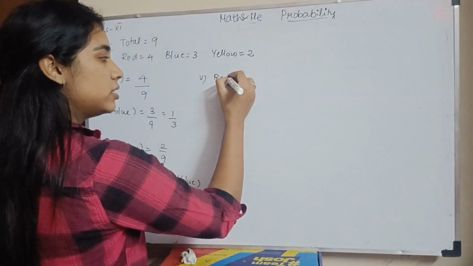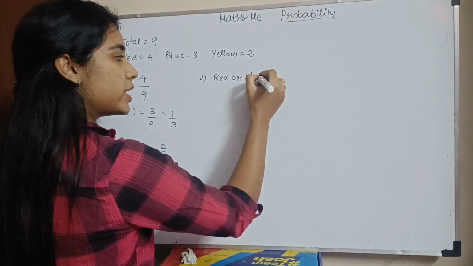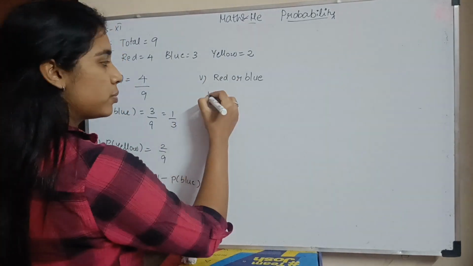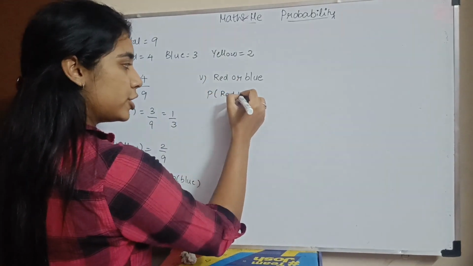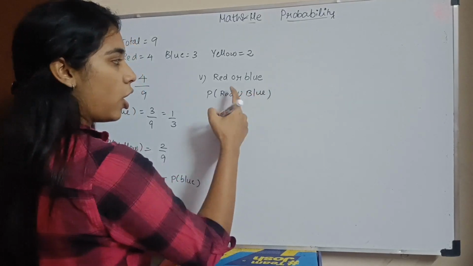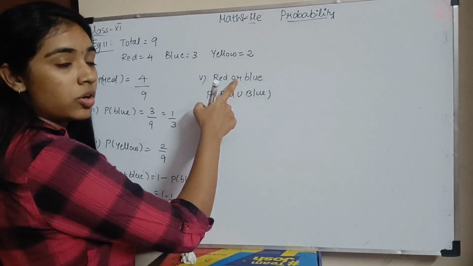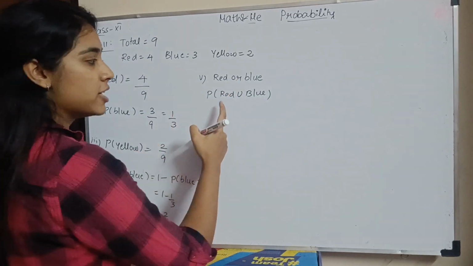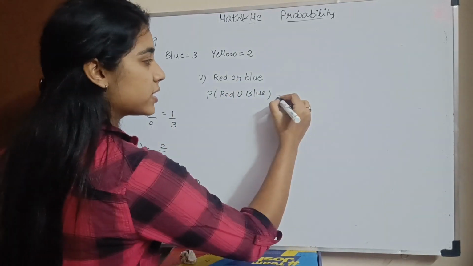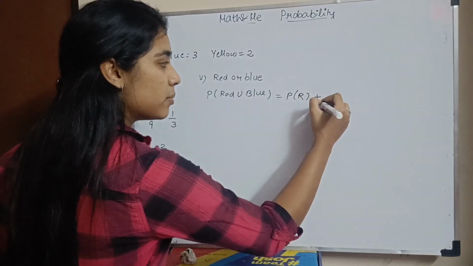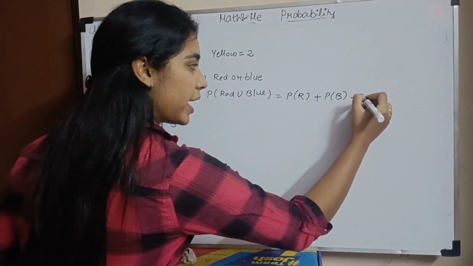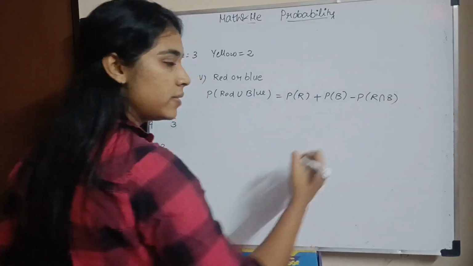So red or blue. In set terminology, how do we write it? Probability of red union blue. So when you have or, it is union. Correct? If it was intersection, it would have been and. If it is or, you have a union. So what is probability of red union blue? Probability of red plus probability of blue minus probability of red intersection blue.